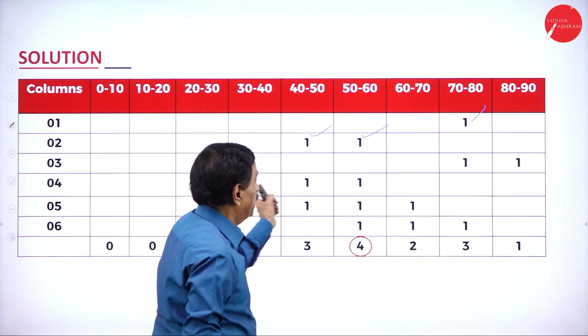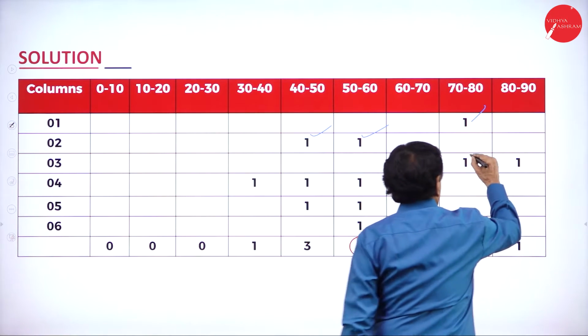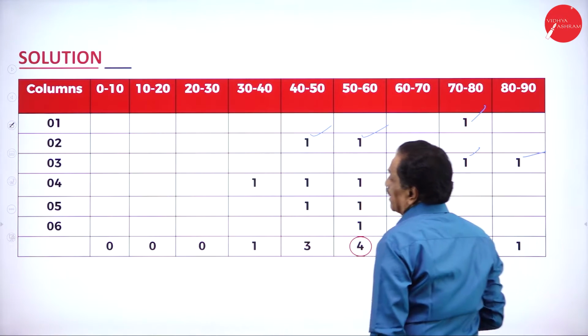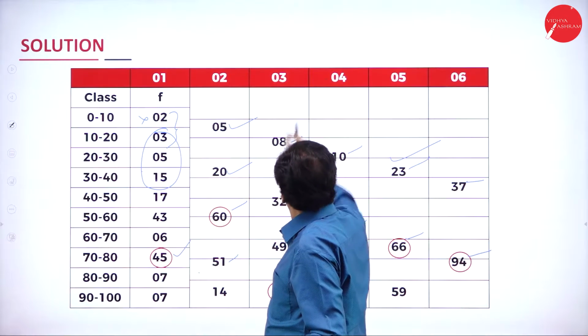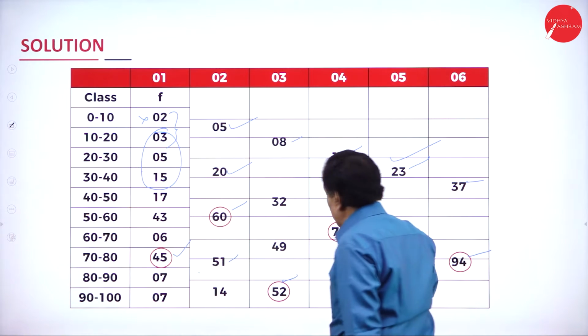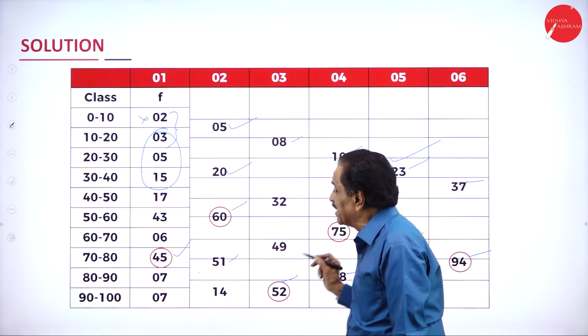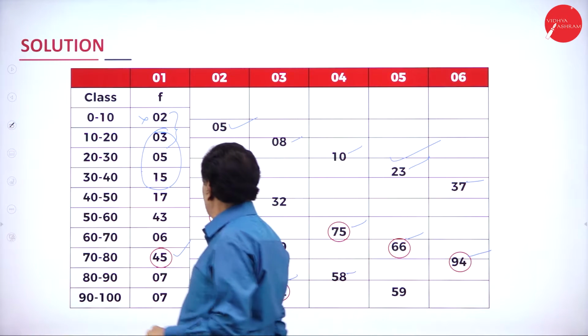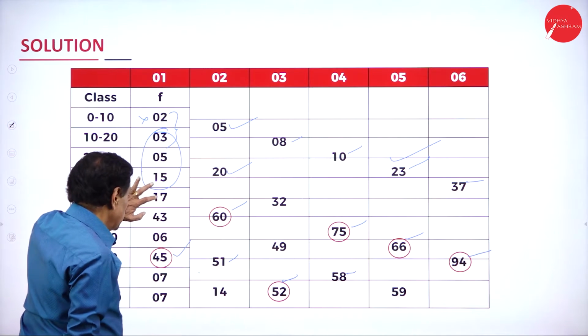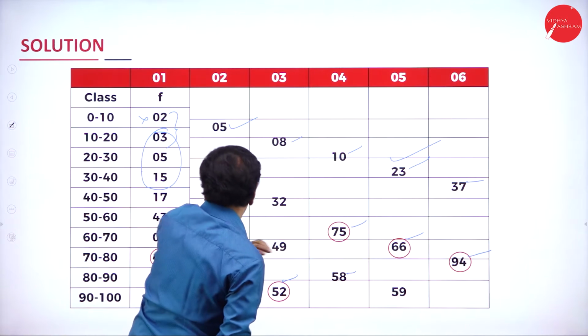Here now. We come back 70 to 80, 80 to 90. So 3 columns over. Come back to the 4th column. Here in the 4th column, which is the highest one? 75 is the highest. How has 75 come? First 3, 75 has come, no? First 3 is less. This is 66 is there, no?